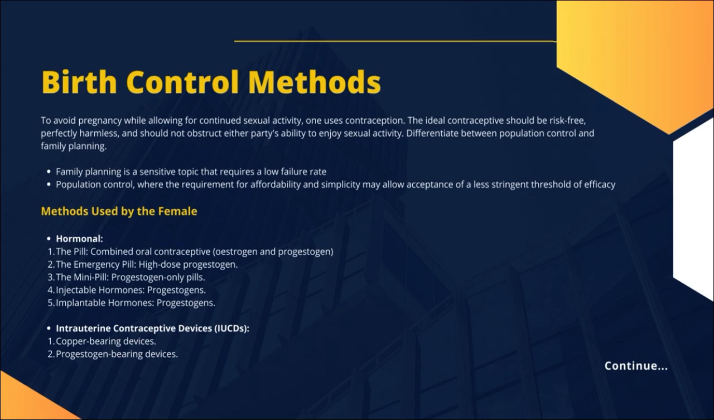Methods used by the female. Hormonal: 1. The pill, combined oral contraceptive, estrogen and progestogen. 2. The emergency pill, high-dose progestogen. 3. The mini pill, progestogen-only pills. 4. Injectable hormones, progestogens. 5. Implantable hormones, progestogens. Intrauterine contraceptive devices, IUCDs: 1. Copper-bearing devices. 2. Progestogen-bearing devices.